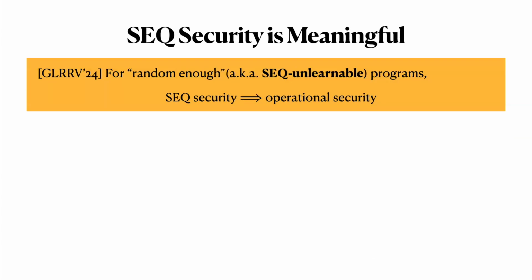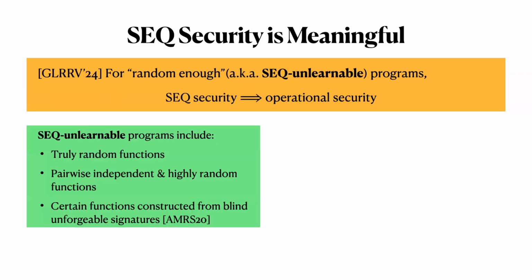The second reason why we like this definition is that it is meaningful for sufficiently random programs. Specifically, we call them SEQ unlearnable programs. And we show that SEQ security implies the operational security notion that we saw earlier for SEQ unlearnable programs. So for this class of programs, we show that the adversary cannot learn two input-output pairs of the function.